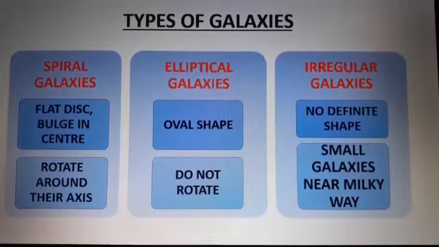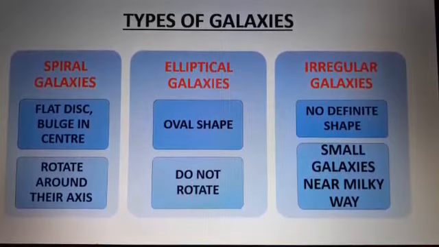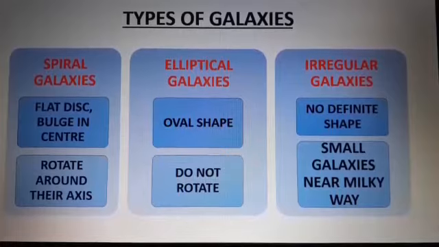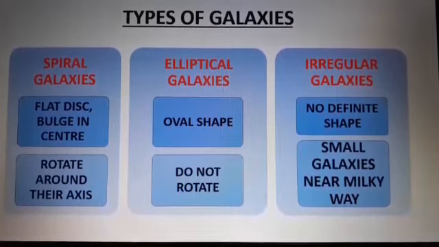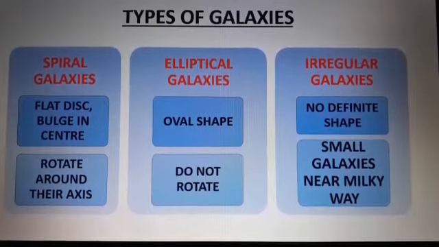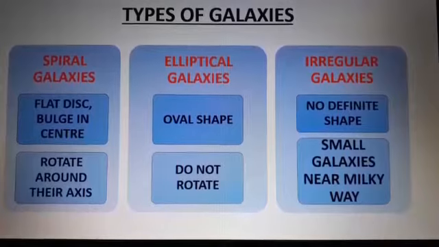Now we will see the rotation of different types of galaxies. In spiral galaxies, they rotate around their axis. In elliptical galaxy, they do not rotate around their axis. Irregular galaxies, they are very small galaxies near the Milky Way.